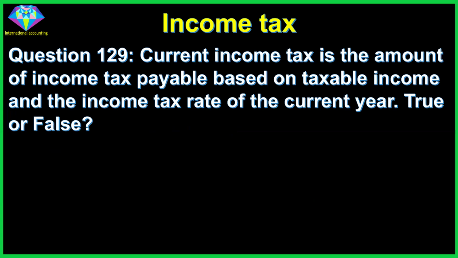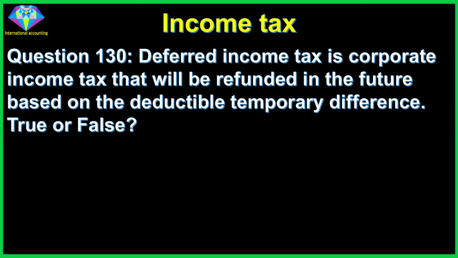Question 129. Current income tax is the amount of income tax payable based on taxable income in the income tax rate of the current year. True or false? Answer: true. Question 130. Deferred income tax is corporate income tax that will be refunded in the future based on the deductible temporary difference. True or false? Answer: true.